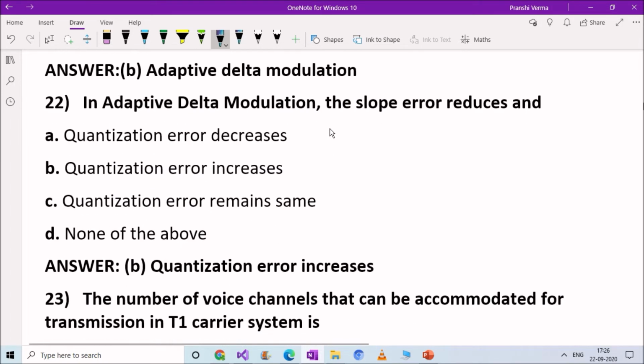Next question. In adaptive delta modulation, the slope error reduces and option A, quantization error decreases, option B, quantization error increases, option C, quantization error remains the same, option D, none of the above. Right answer is option B. In adaptive delta modulation, the slope error reduces and quantization error increases.